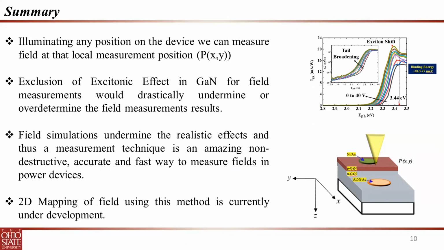Third, we noted that field simulation undermines the realistic effects, and thus a measurement technique like this would be an amazing, non-destructive, accurate, and fast way to measure fields in power devices, because it doesn't harm anything in the device. 2D mapping of fields using this method is currently under development.